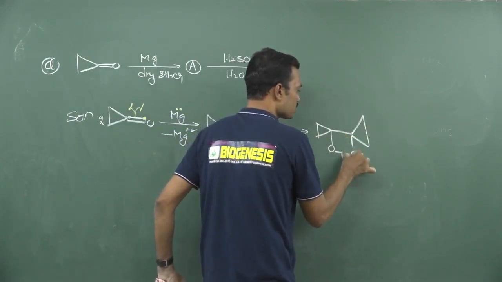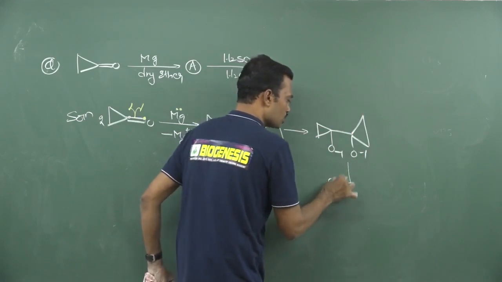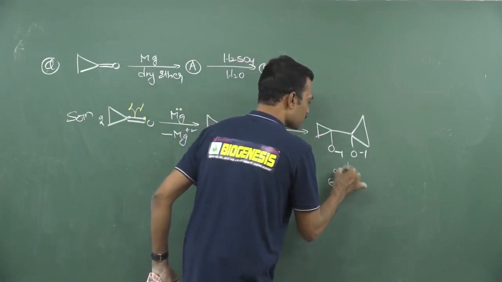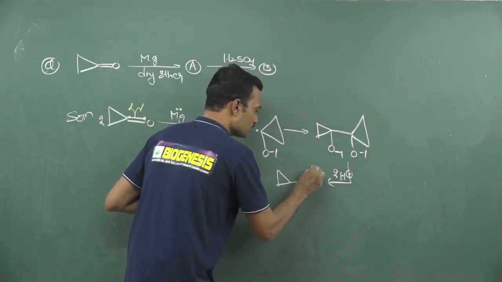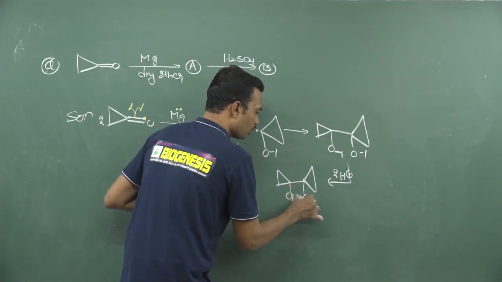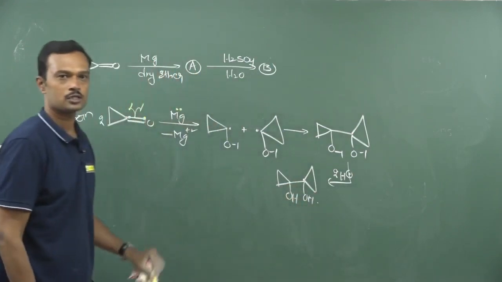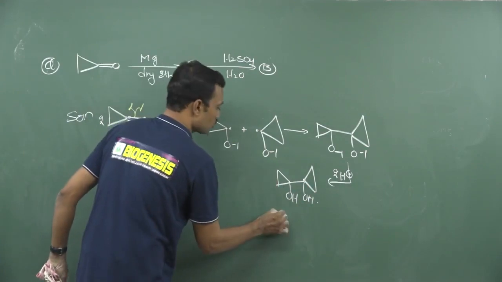This is O minus, and here also O minus. So this will take 2 protons. Already I explained this mechanism. From here onwards, you go through the pinacol-pinacolone type of rearrangement, and I explained that mechanism there. So this molecule is your answer A.